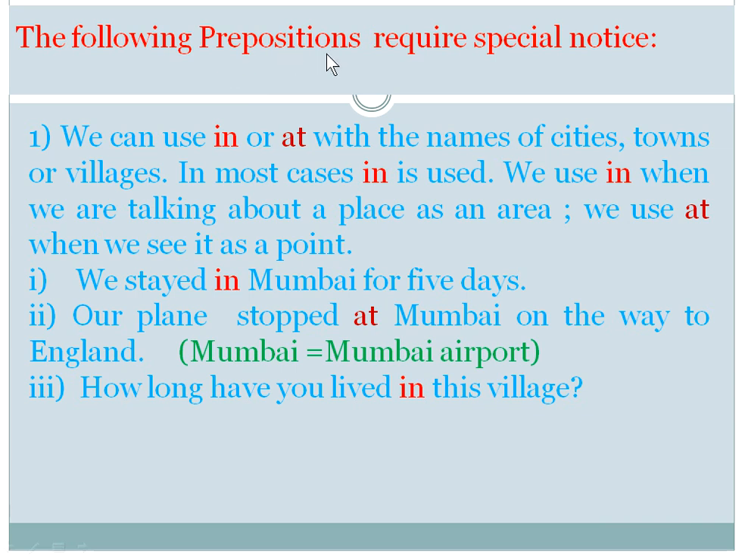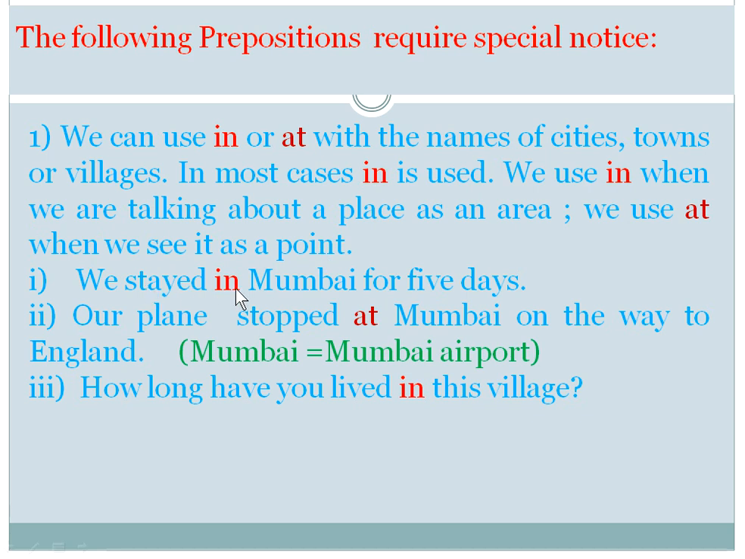The following prepositions require special notice. We can use in or at with the name of cities, towns or villages. In most cases in is used. We use in when we are talking about a place as an area. We use at when we see it as a point.